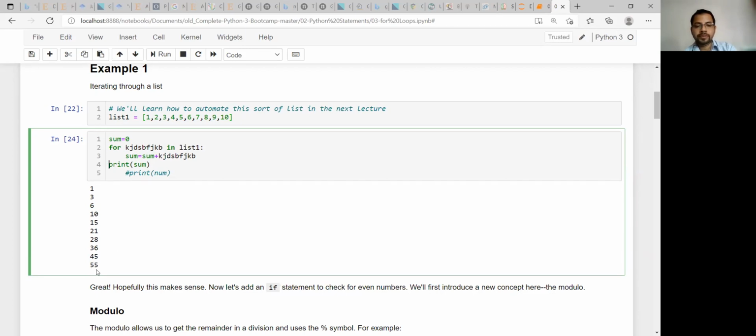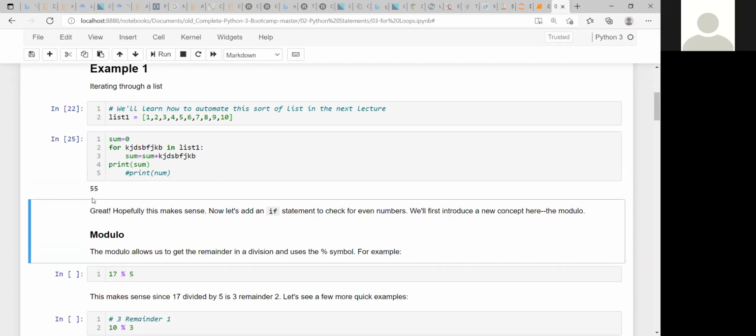It is 55. So the last sum will be printed if you run it this way. The 0 value has been updated. So if you run it, you get 55 only, not 0.